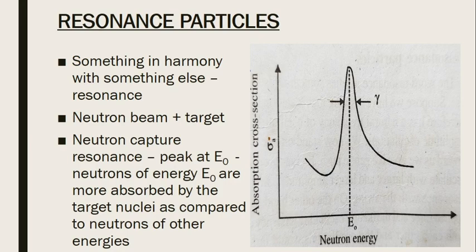In nuclear physics, let's consider a nuclear reaction. A neutron beam is coming and hitting a target, and we are placing a neutron detector after the target in order to check the amount of neutron beam coming out of the target. We have a neutron beam incident on a target particle, and we are watching this neutron beam with the help of a neutron detector.